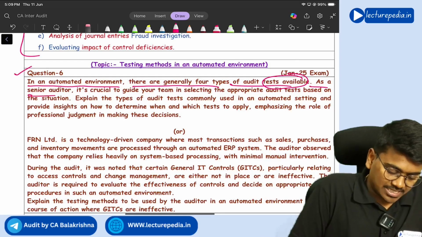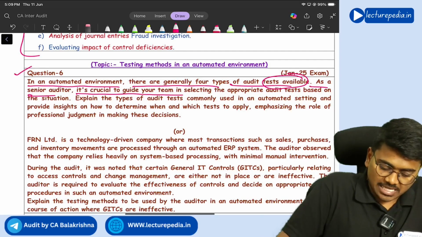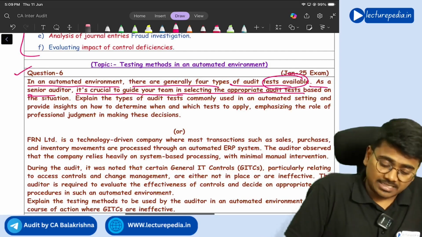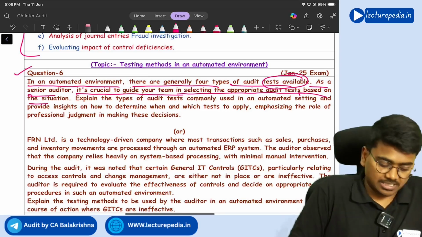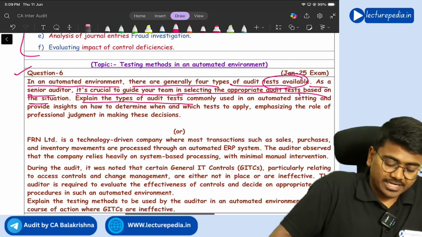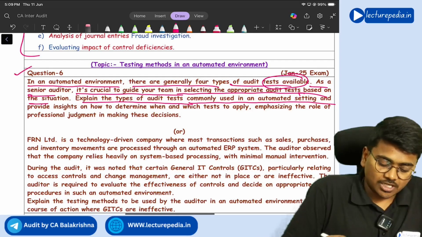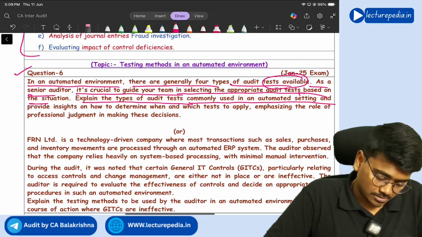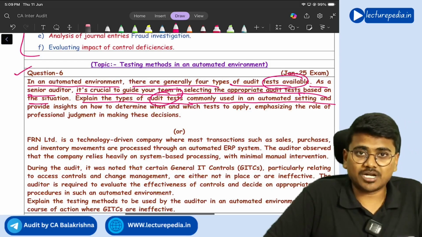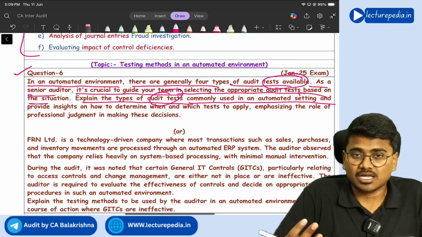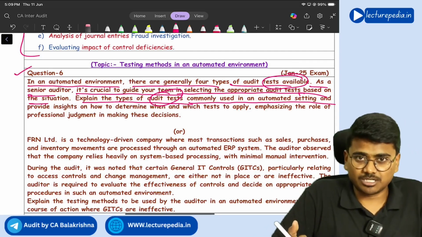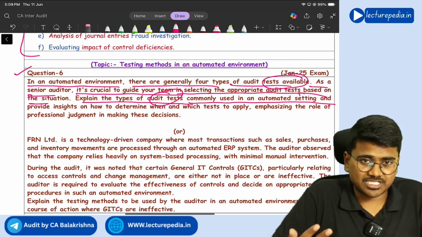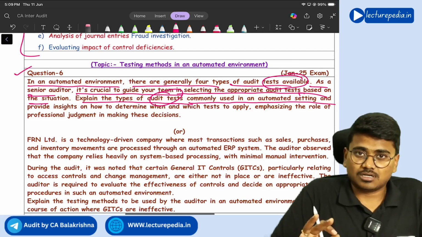As a senior auditor, it's crucial to guide your team in selecting the appropriate audit tests based on the situation. Explain the type of audit tests commonly used in an automated setting. So what are the audit tests that will be commonly used? The 4 audit tests I told you, no? Inquiry, inspection, observation, re-performance. You have to write the definitions of all these 4 procedures.